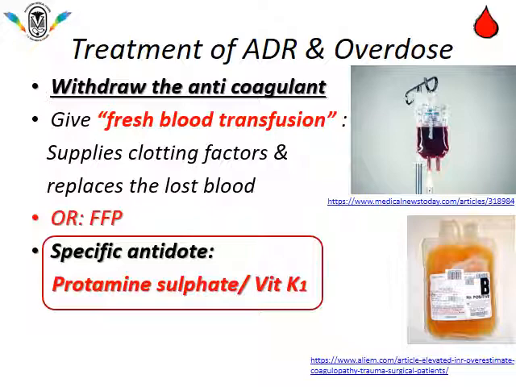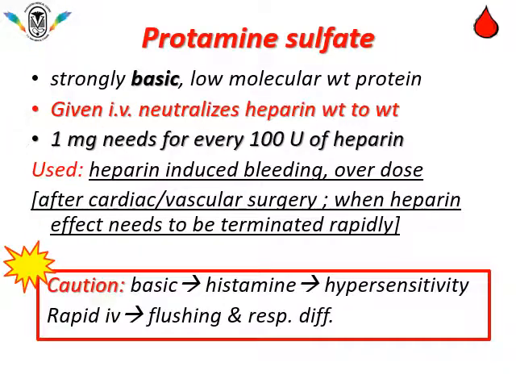We have already discussed about vitamin K1. Now let us talk about protamine sulfate. Protamine sulfate is a strongly basic, low molecular weighted protein. It can be given intravenously, which can neutralize heparin on weight-to-weight basis. 1 milligram is required for every 100 units of heparin. It can be used for heparin-induced bleeding, heparin overdose, especially after cardiac or vascular surgery when we need heparin action to be terminated rapidly.